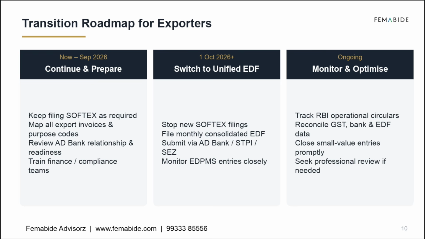From 1st October 2026, stop filing new SOFTEX forms. Start filing monthly consolidated Unified EDF declarations. Submit them through your AD bank, STPI, or SEZ authority as applicable. Monitor your EDPMS entries closely. Going forward, regularly track RBI operational circulars. Reconcile GST, banking, and EDF records. Close small value entries promptly and seek professional advice whenever needed.